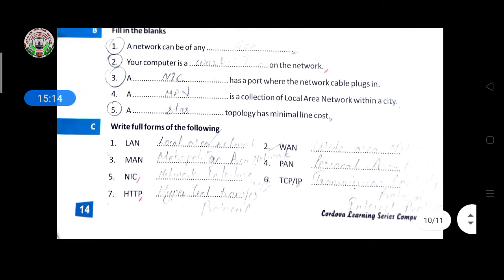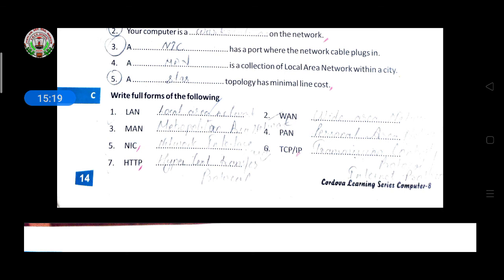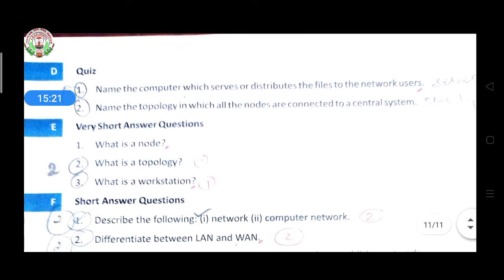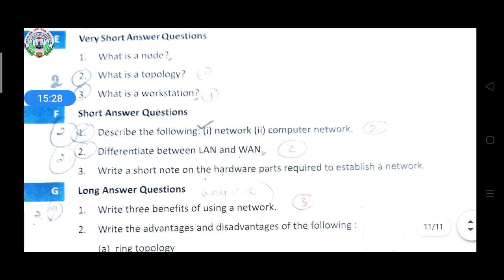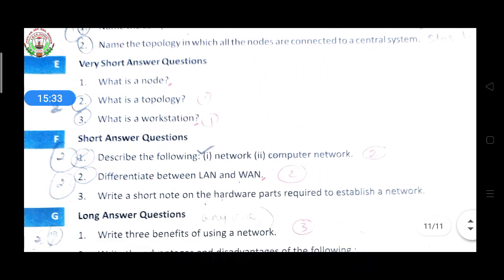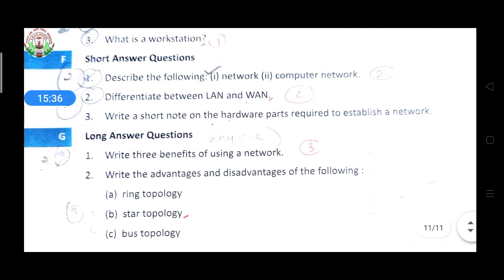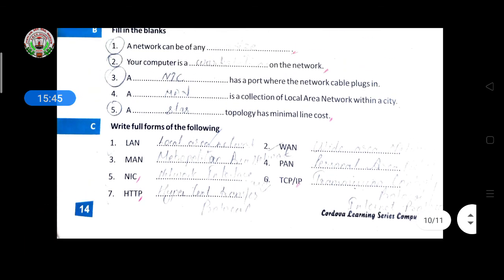So students, all these MCQs and fill in the blanks, if you are unable to understand them, I will give you the answers. All the MCQs inside the chapter, the quiz, very short and long answers, you have to write in your computer copy. In the next class I will give you the summer vacation homework, which you also have to do in your notebook, and you also have to write the chapter 1 question answers and exercise in your notebook.